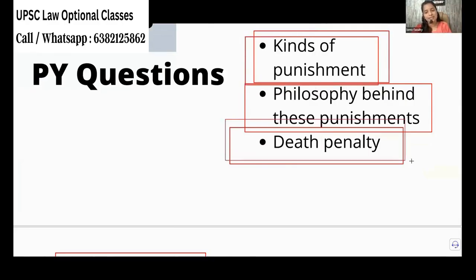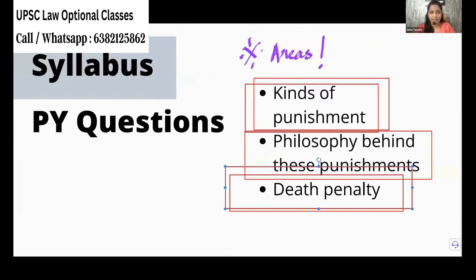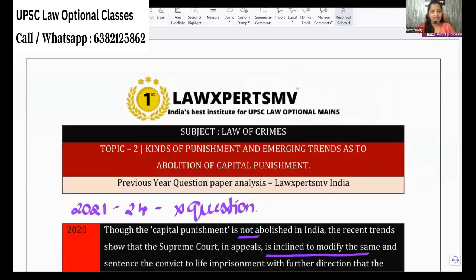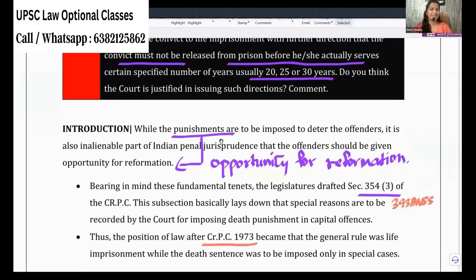And they will ask death penalty. So I brought the previous year questions for discussion, but I know it's not the right time. So what I will do is, I will share the document with you. After the class, just go through the same. You will understand everything, because whatever we have covered here, that's what they are asking repeatedly. And I promise you, that's what will be there in your upcoming paper.